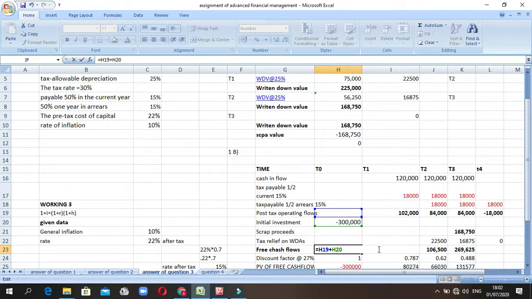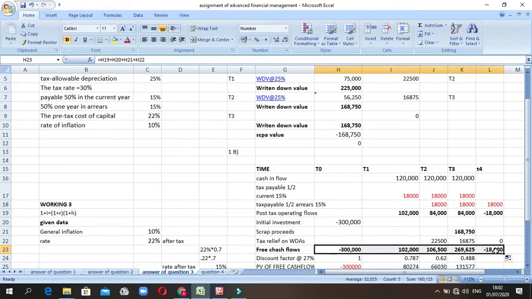That's why we use this. And also we have to add the scrap value, because that is the amount of money that's coming into our business. And also we have to add the tax relief, because these are benefits we enter into our company. So it is equal to this. Come here and do like this to get all the values.